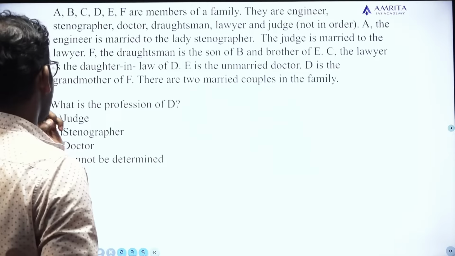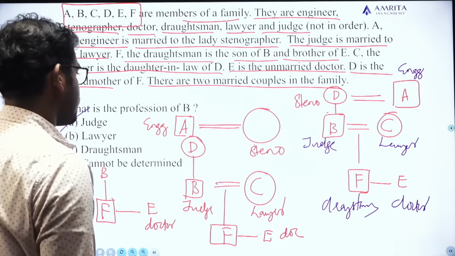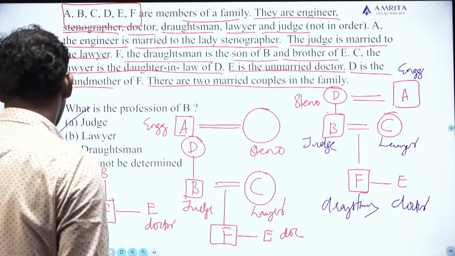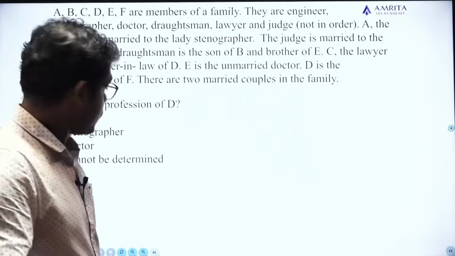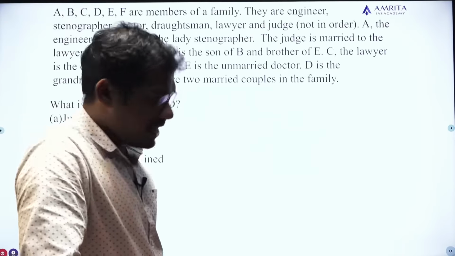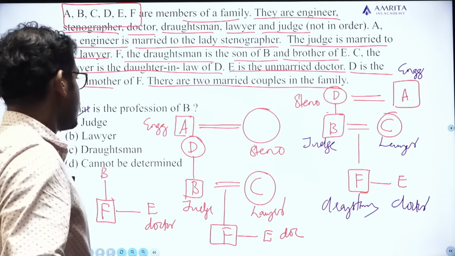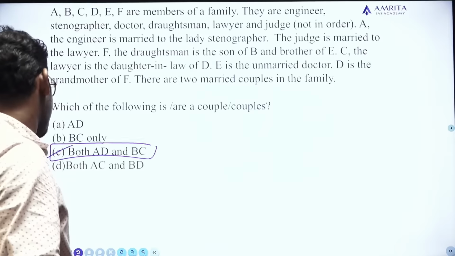Moving to the next question. What is the profession of D? The profession of D is stenographer. Is there an option? Yes, option B is stenographer. Sorry, option D is a stenographer. Is it correct? Yes, option D is a stenographer.